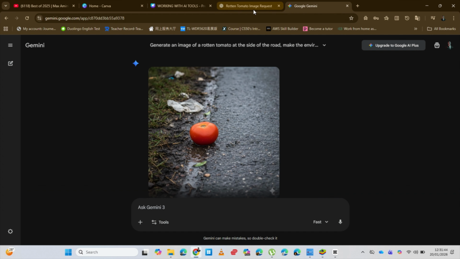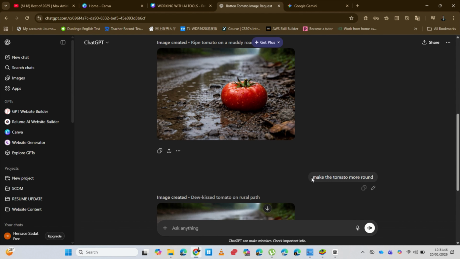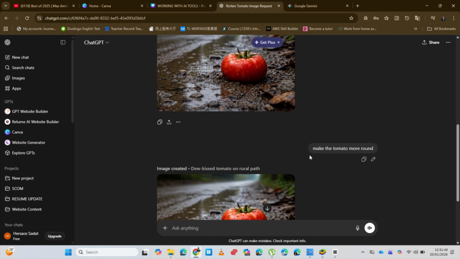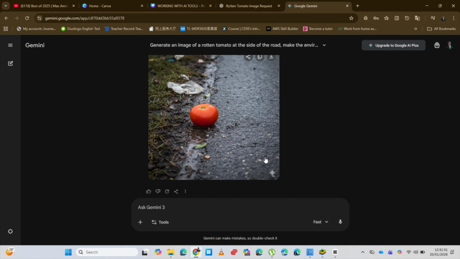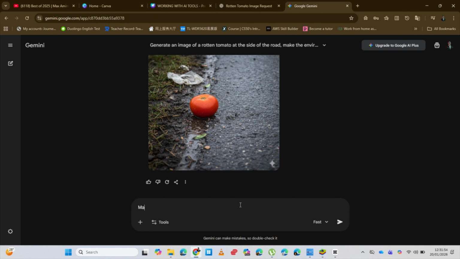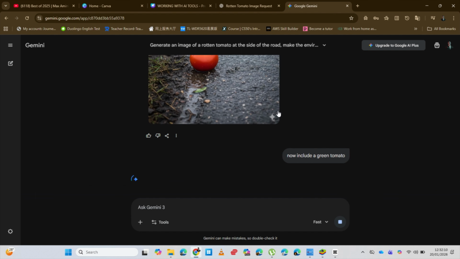There are some similarities, but every language model has a way it pictures the tomato. You see that. Then finally, I'm going to ask it to add a green tomato to it, so we see a difference. Can it understand a green tomato and a red one? You see that when we already asked for a tomato, it just brought a red tomato, like the tomato is already ripe. It didn't consider adding the green one. So I want to know if it understands what a green tomato is. So you see that, yeah, it now has a green tomato.